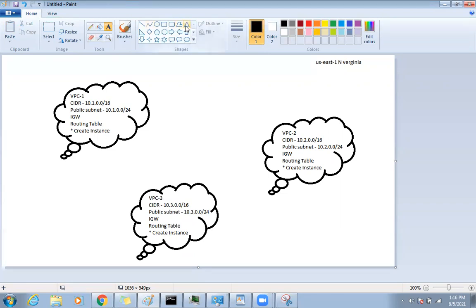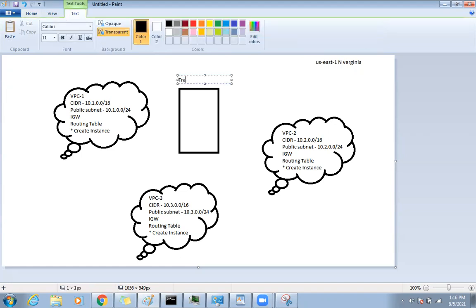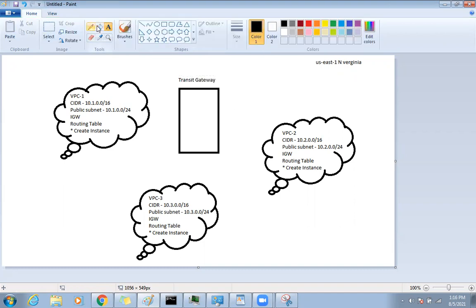Then we will configure a transit gateway. The next step is we will configure a transit gateway here, and we will attach all VPCs to the transit gateway: this one, this one, this one.